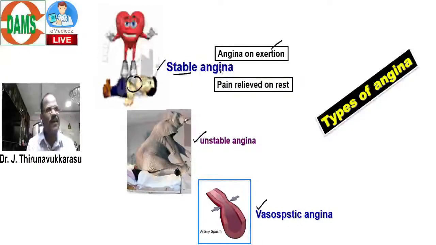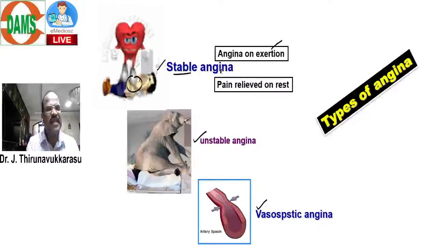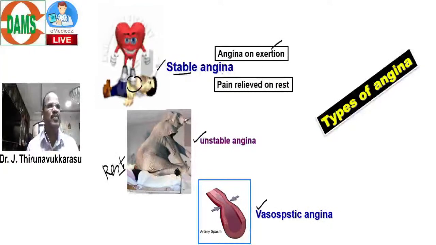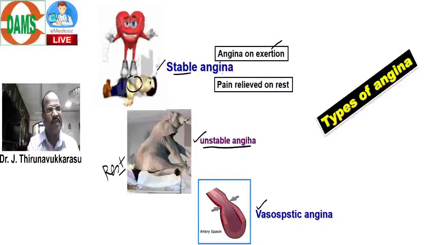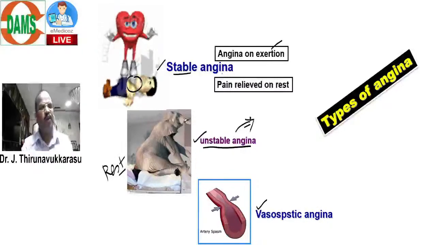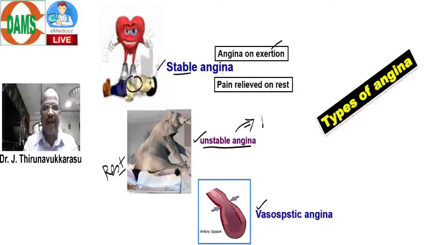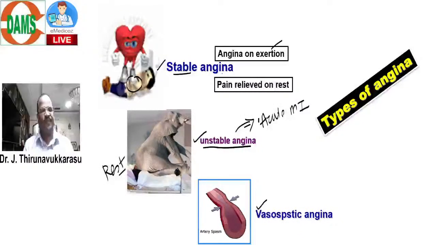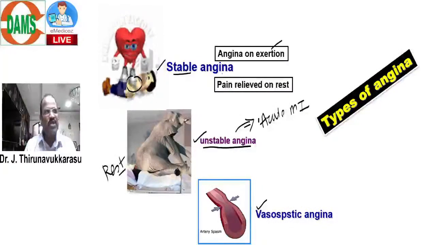Whereas what is unstable angina? Here the patient complains of chest pain, but says, sir, I don't know when I am going to develop chest pain. Even during resting time, even during sleeping time, I may develop chest pain. That's called unstable angina. It is dangerous because this patient at any time may land on acute myocardial infarction.